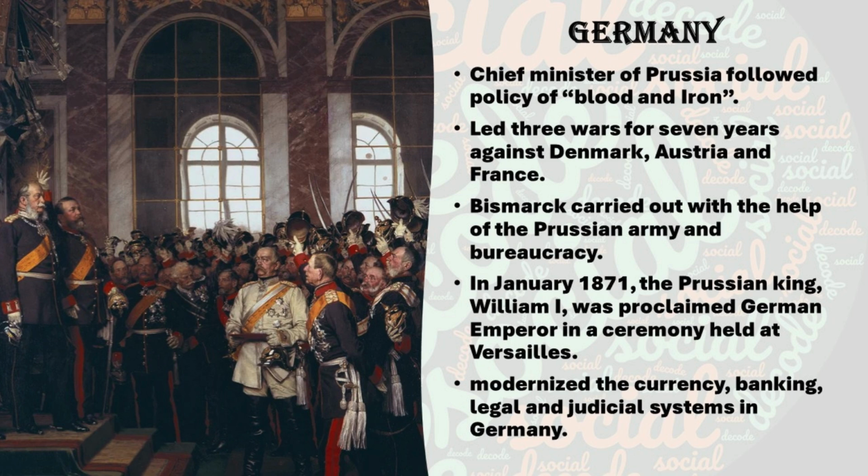To unify Germany, not only the monarchy helped Otto von Bismarck, even the large landowners also helped Bismarck to unify Germany. Here Otto von Bismarck followed a policy called blood and iron, using war and military to unify Germany. Between 1864 and 1871, Bismarck led Prussia into three major wars.